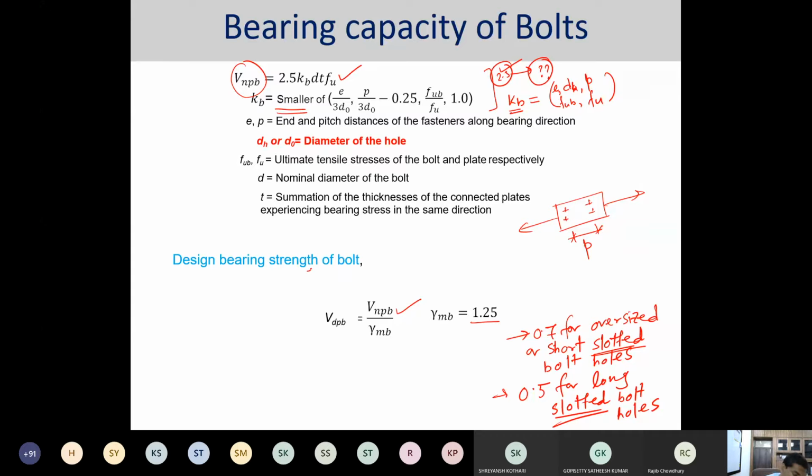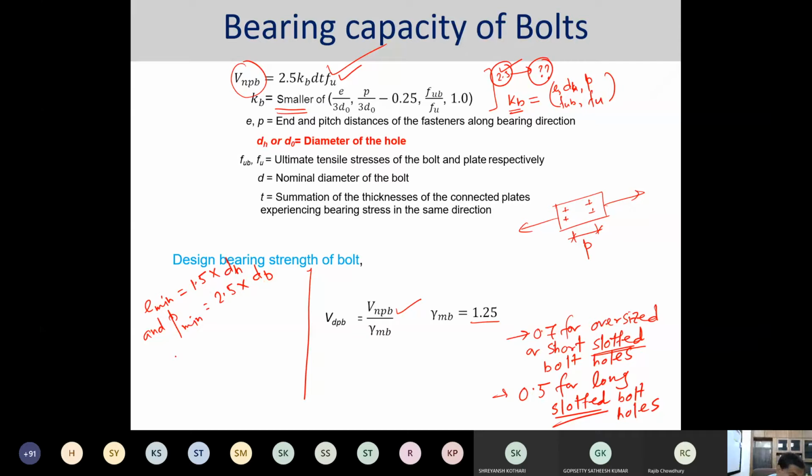However, there is a thumb rule which can avoid all such calculations. What is the thumb rule? Let's say I provide the minimum edge distance or end distance as whatever has been provided by the code, which is 1.5 times DH, the hole diameter, and minimum pitch equal to 2.5 times the diameter of the bolt, dB.